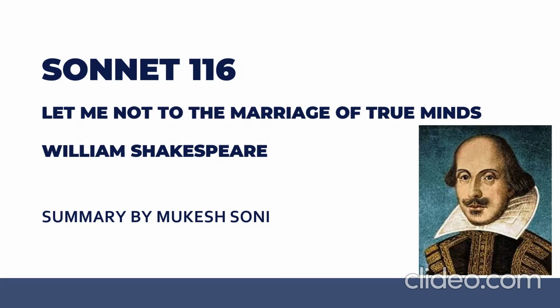And let me tell you about the structure of Shakespearean sonnets. Shakespearean sonnets have 14 lines, 12 plus 2. These 12 lines are divided into three quatrains, like a stanza. Each quatrain will have 4 lines, so 4 into 3, 12. And the last 2 lines are called a couplet. So this is the structure of Shakespearean sonnets.